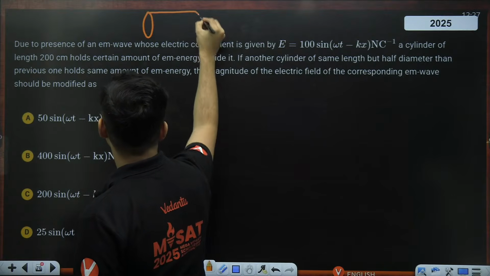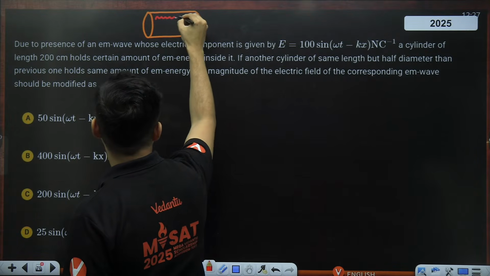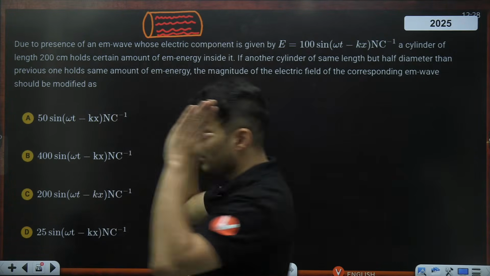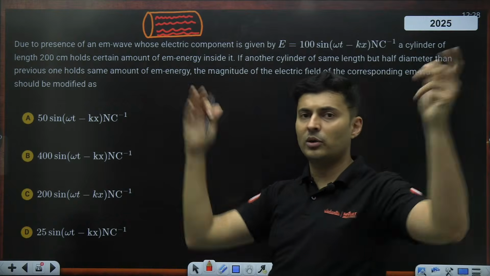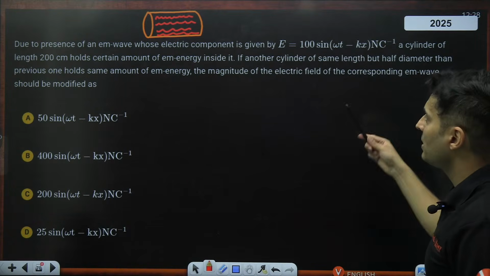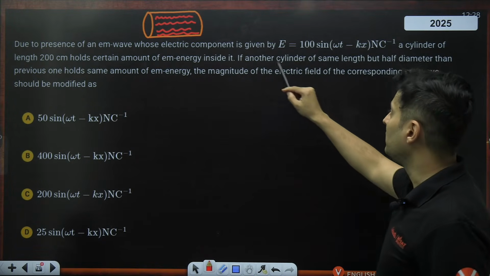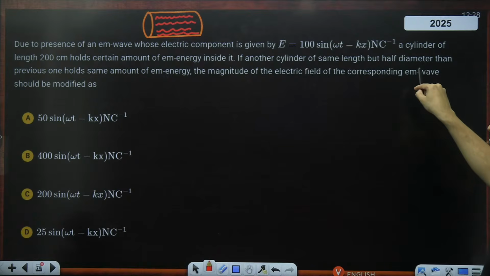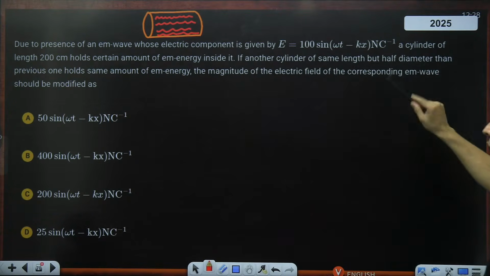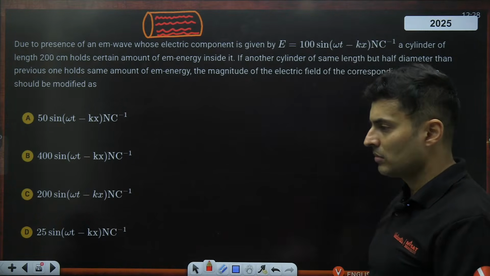Imagine there is a cylinder, and in that cylinder you have that electromagnetic wave, and it is filled with it. It is moving. So you are just considering a small part of a big electromagnetic wave. That energy in the cylinder is given to be the same as the other electromagnetic wave's energy. There is another cylinder of the same length but half the diameter, and it holds the same electromagnetic energy. Then how much electric field is there in the other cylinder?